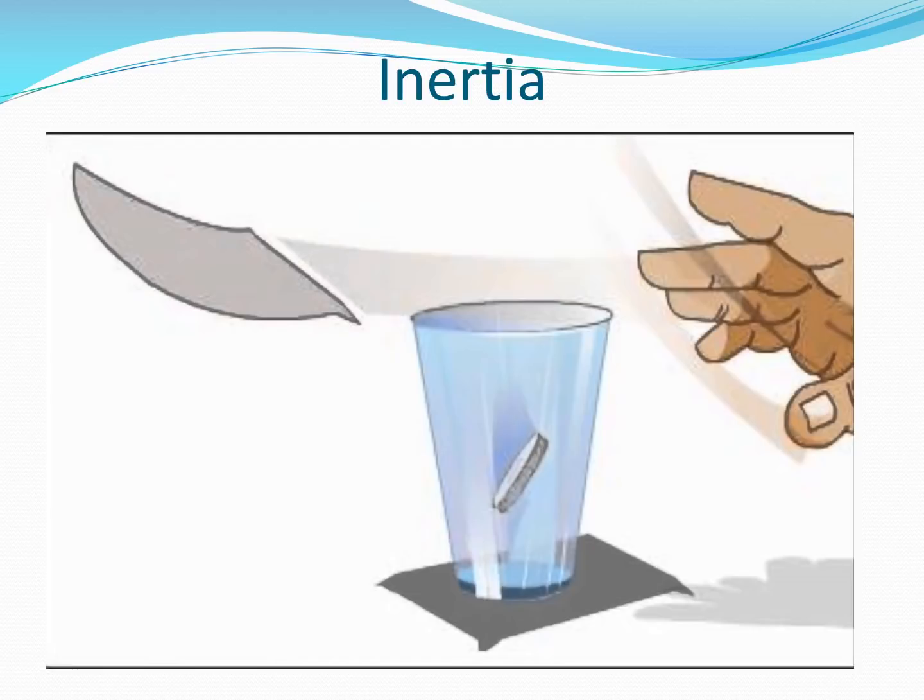Now what exactly is happening here is the coin is experiencing inertia. Inertia means what? It is in the state of rest. So even if you are hitting the postcard, the coin remains in the same state of rest, and because of that it remains in the center only. Now why is it moving down? Because gravitational force is acting on it. I hope this is clear. So inertia is basically the tendency of an object to be in its state of rest or be in continuous motion. Okay, we look at other examples.